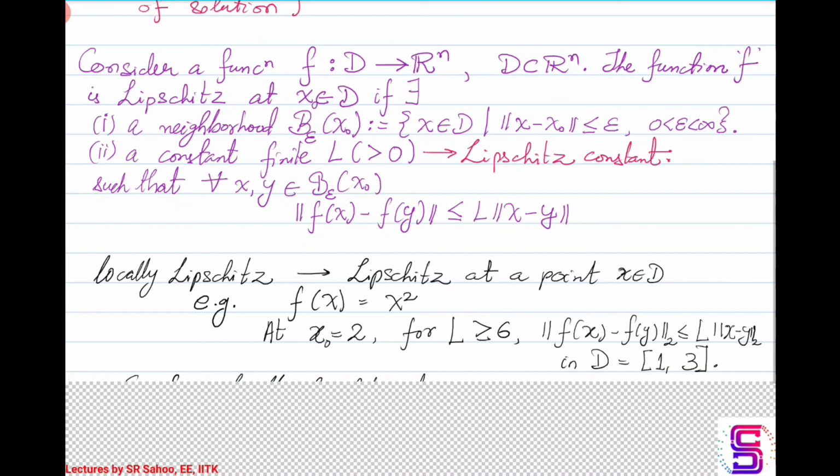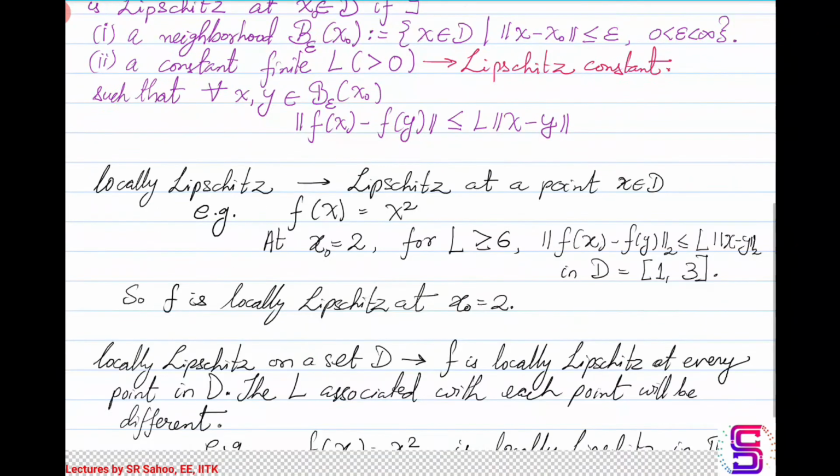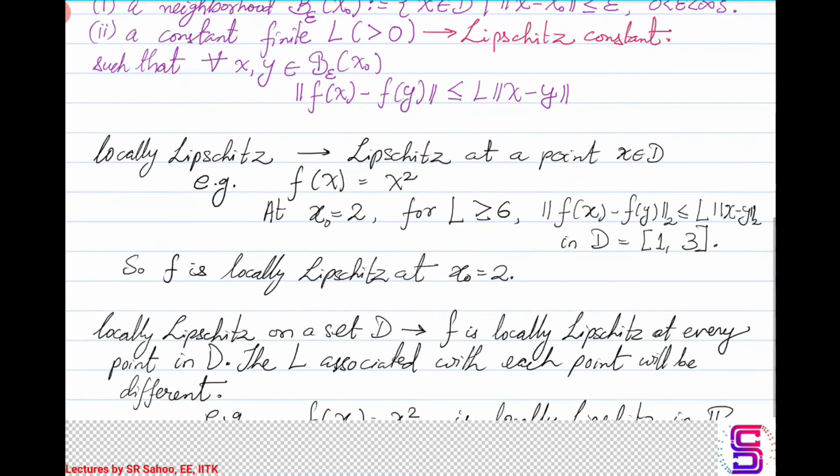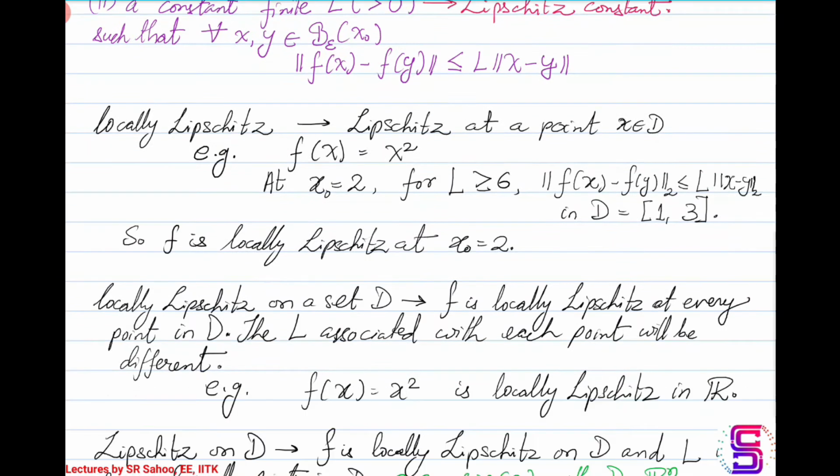This Lipschitz continuity can be seen as the following. The definition that we see here is what is known as locally Lipschitz, which means that you have a domain D from which f is mapping.